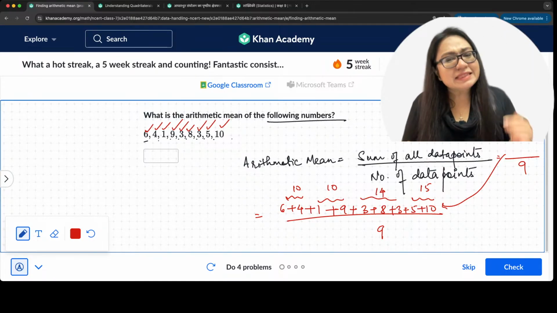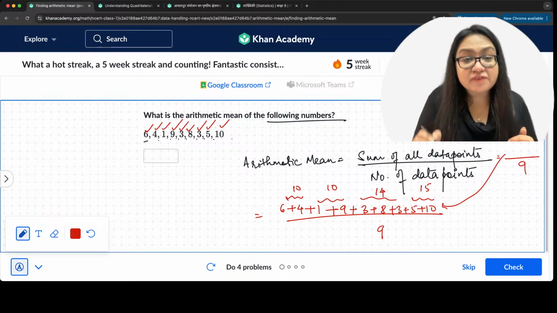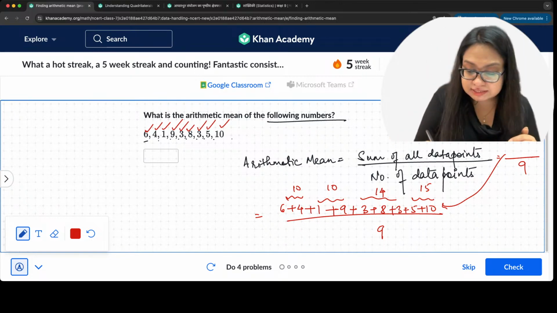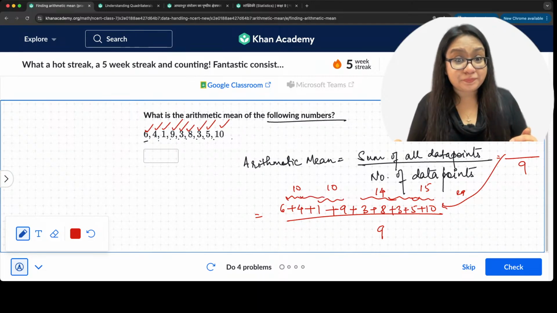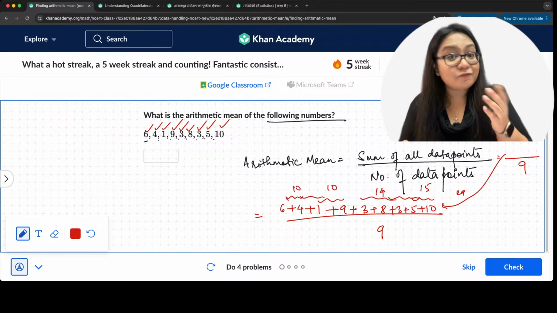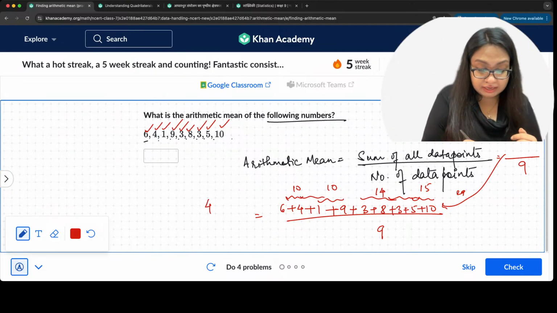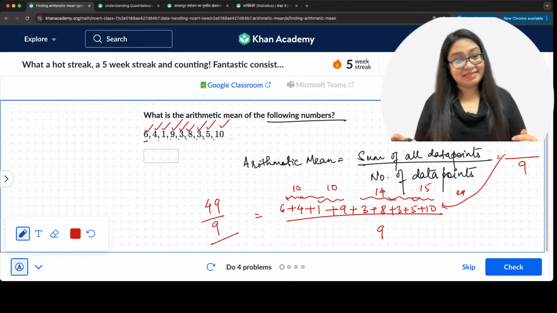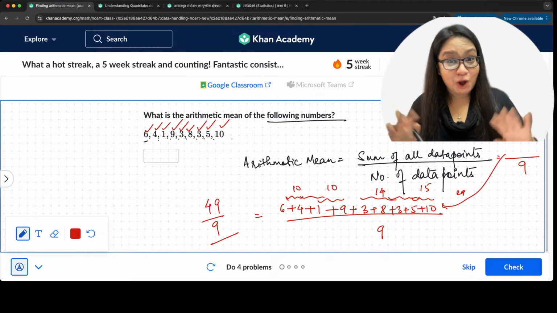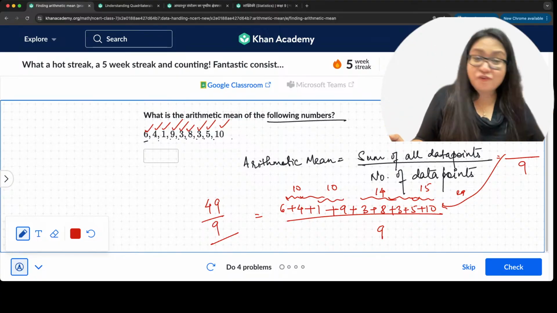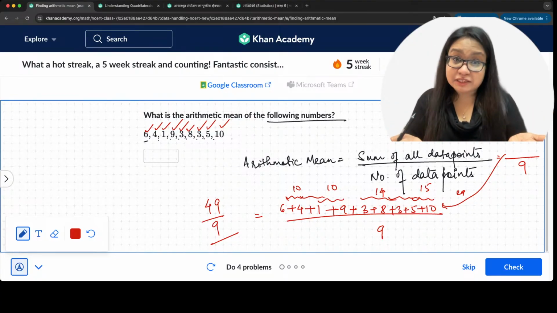This makes it easy. So 14 and 15 gives me 29. And then this is 20. So 20 plus 29 is 49. So 49 by 9. Correct. We have 49 by 9 as the arithmetic mean.